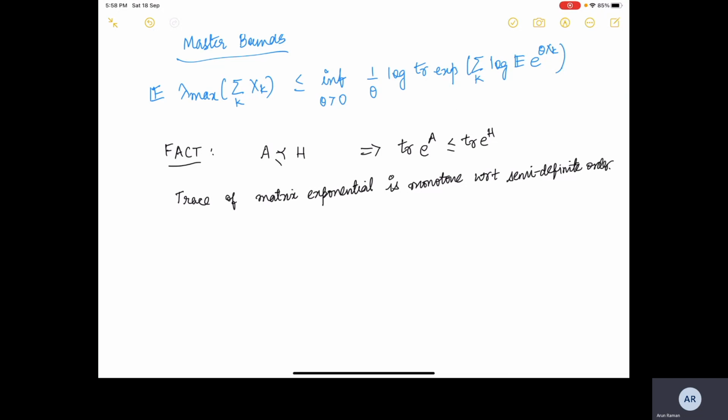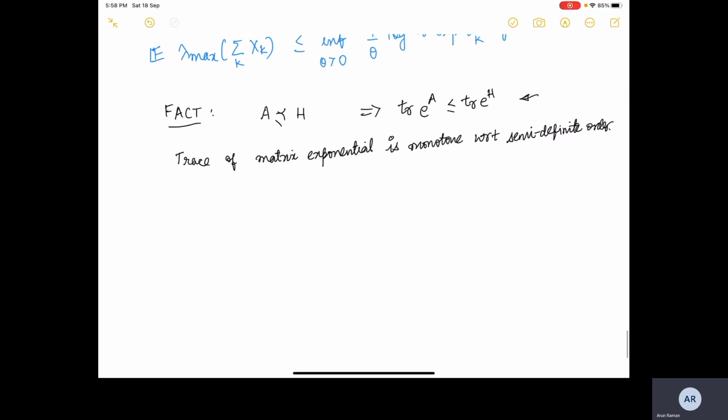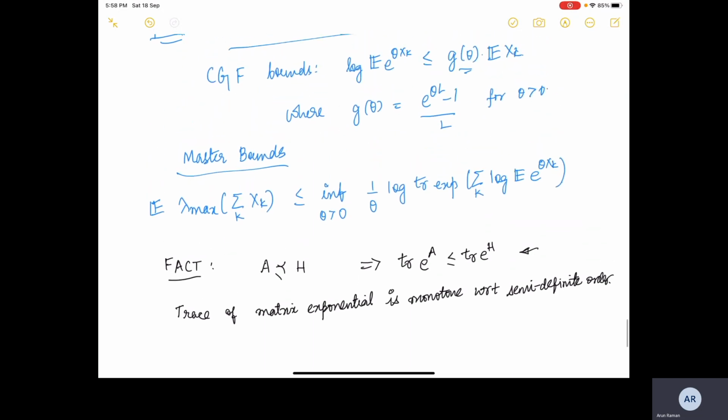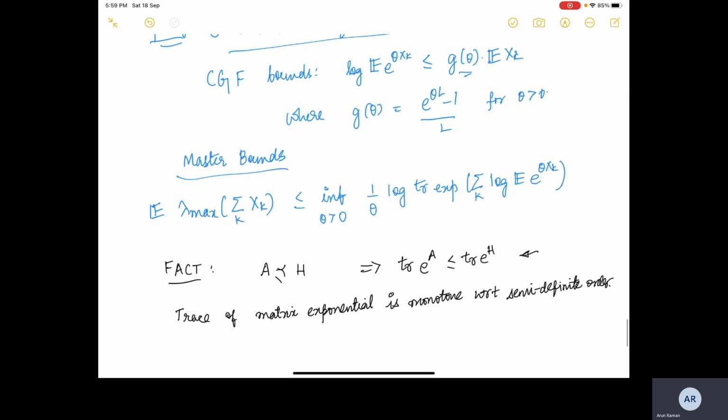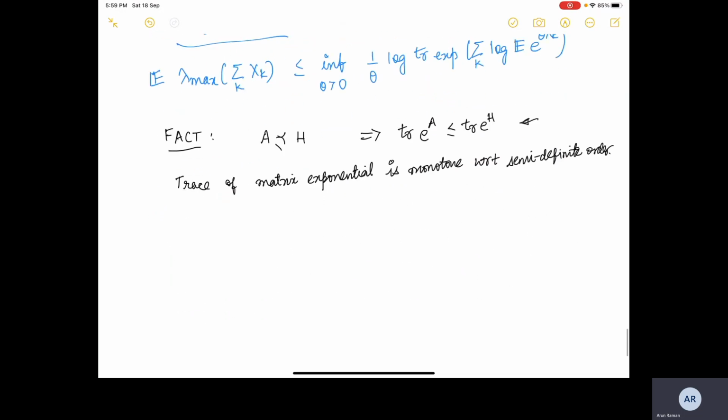Okay. So when we take exponential and we take the trace, since it is monotone, the relations do not change. So just spend some time on it, read on the internet, look at resources, or if you have a linear algebra book, check why this is true. We will not prove it in the lecture. So since this is true, we can do some modifications.